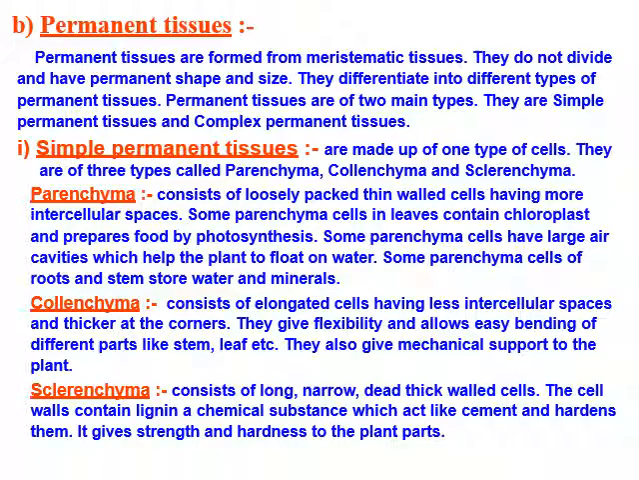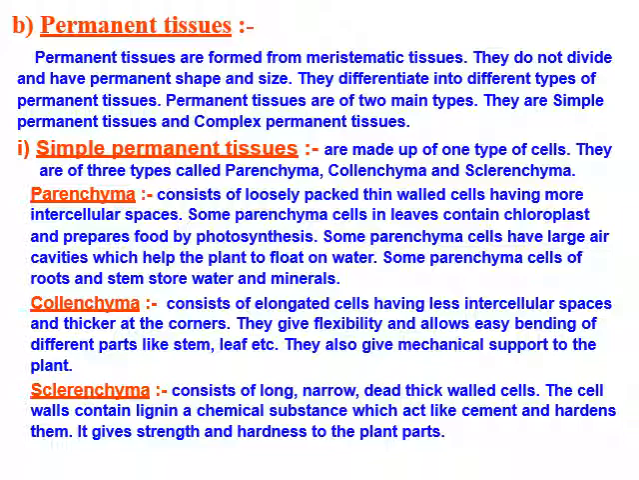Now permanent tissue. Permanent tissues are formed from meristematic tissue itself. They have lost the dividing capacity and have acquired a permanent shape and size. So these cells do not have the capacity to divide. They differentiate into different types of permanent tissue. Permanent tissues are of two main types: simple permanent and complex permanent tissue.